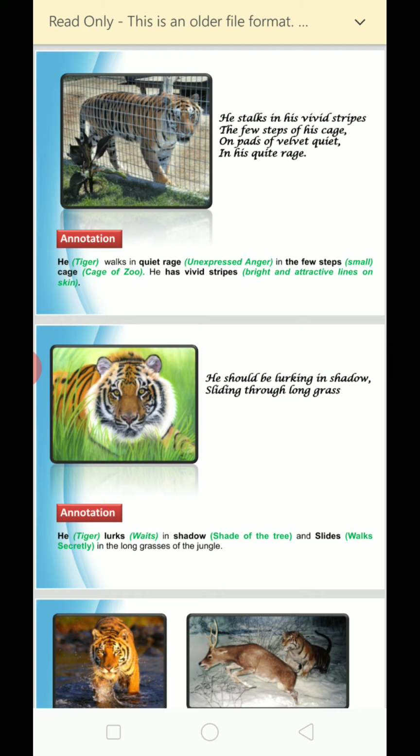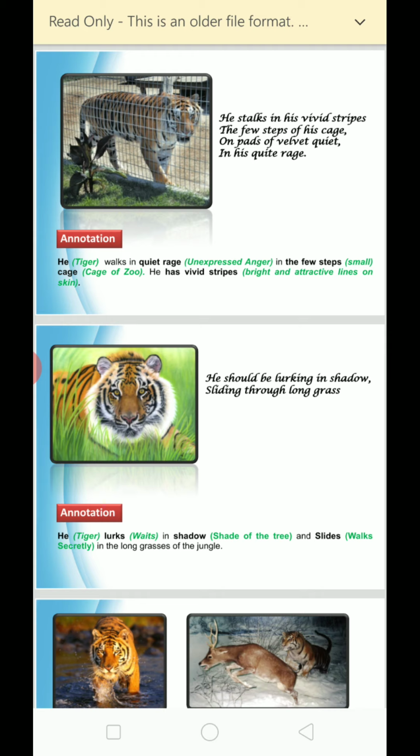Now look at here. He stalks in his vivid stripes the few steps of his cage on pads of velvet quiet in his quiet rage. First of all, look at here, 'he' means when human qualities are given to an animal, it is personified. Personification literary device is used, and in this first extract the tiger is personified, and that's why 'he' is used here. Stalks means moves. Vivid means bright and attractive lines on the skin.